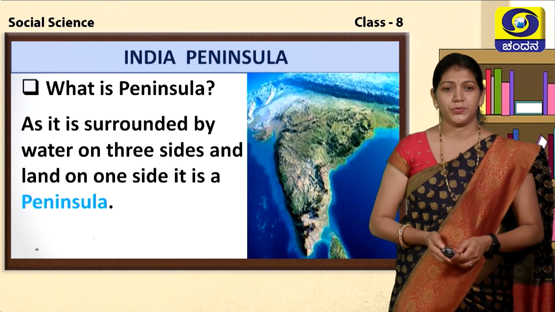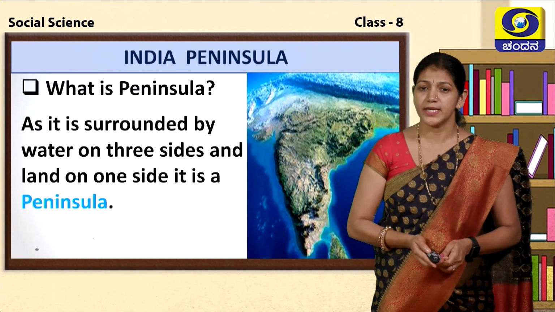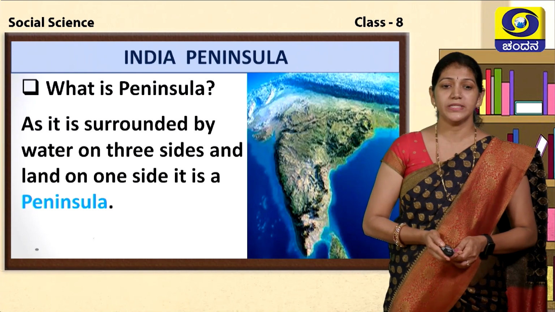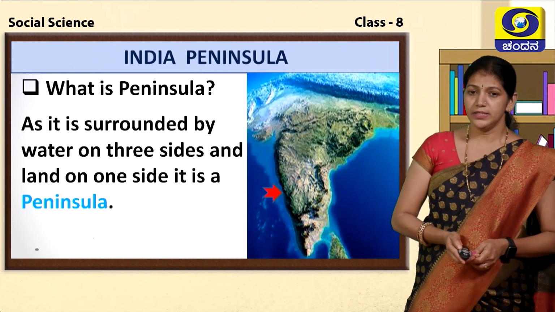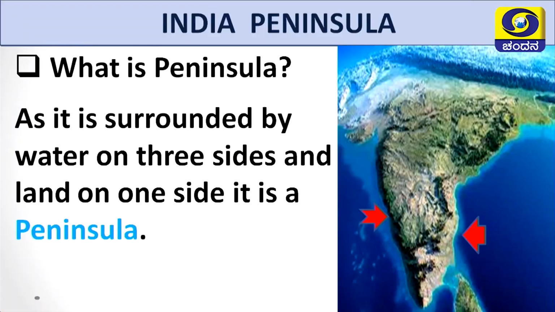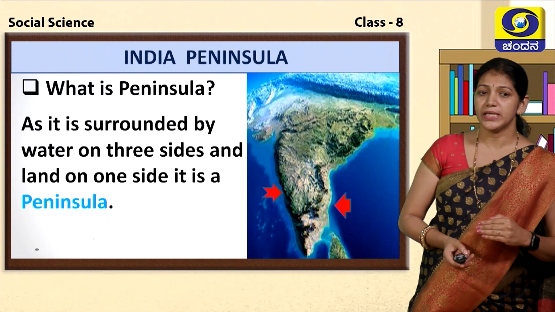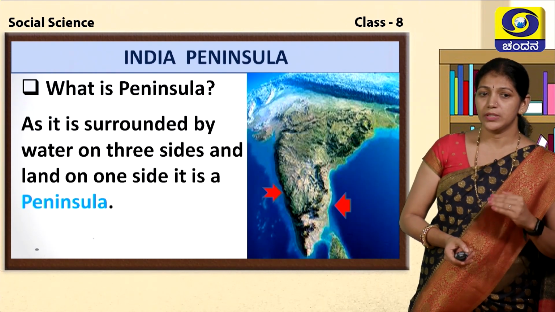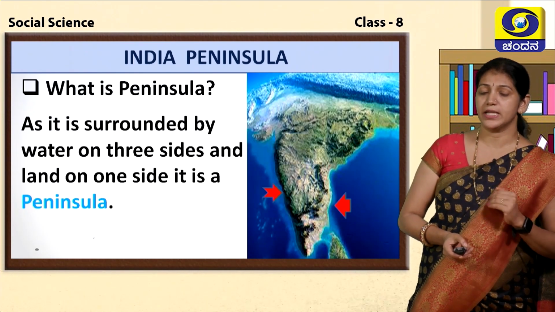What is a peninsula? As it is surrounded by water on three sides and land on one side, it is a peninsula. See this picture, children. This is a peninsula. The water is surrounding on three sides and land on one side, it is a peninsula.